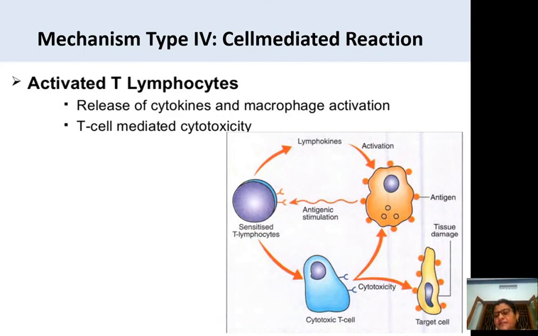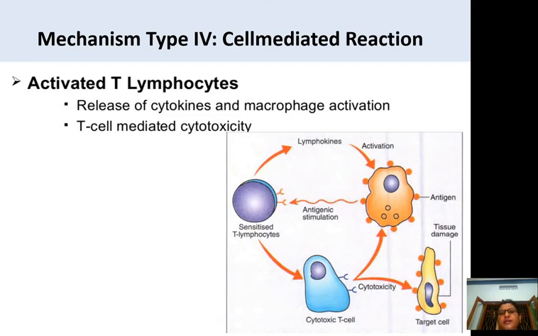You can see the cytotoxic cell, the arrow mark is the upper cell that contains the antigen, and here you can see how it causes lysis of the target cell by the cytotoxic cell.